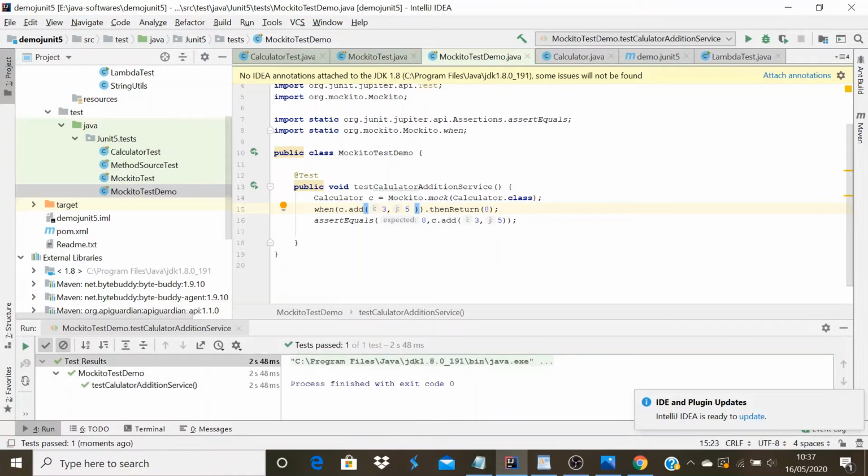Yeah, cool. So the test is passed. Let me explain again the addition of 3 comma 5. Let me just try it. Let me create another object for the calculator to explain it in more detail.